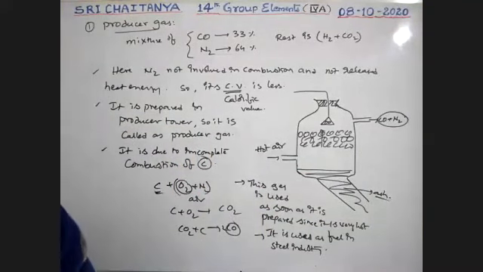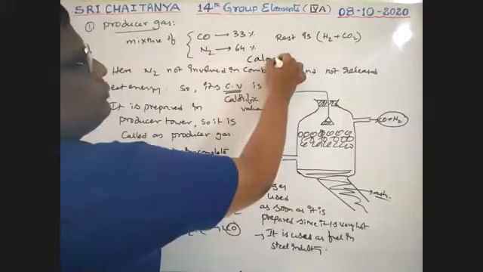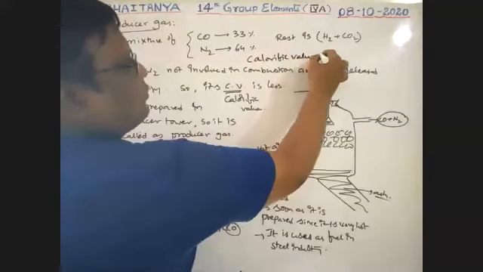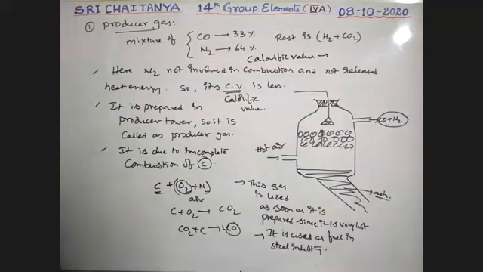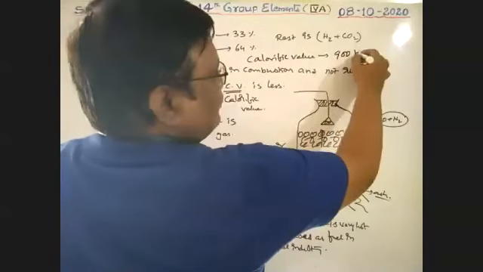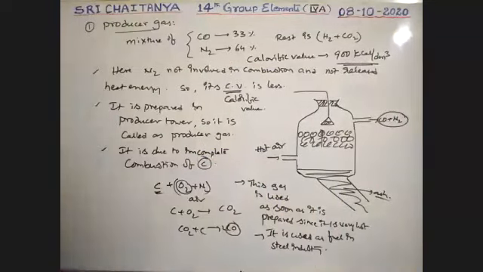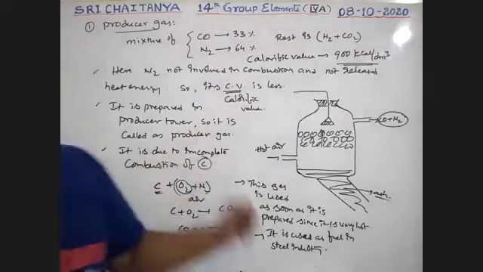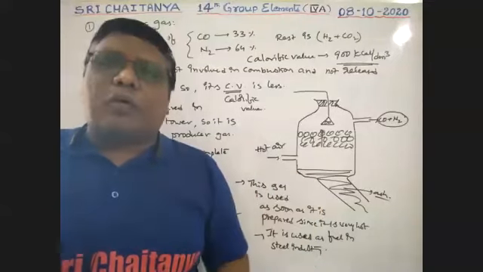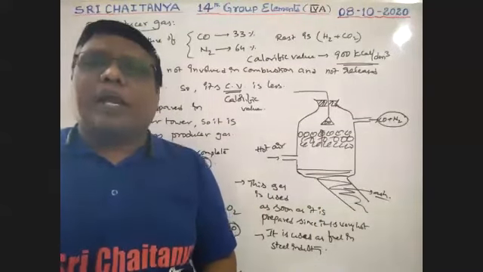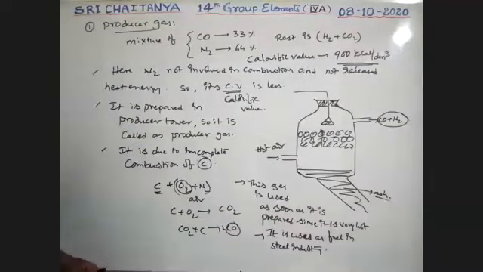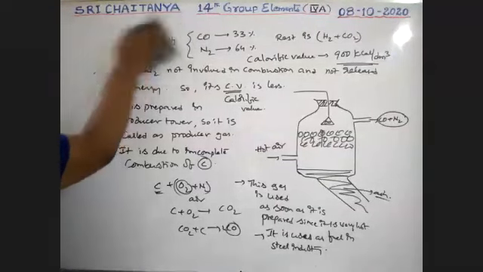This producer gas has a calorific value of almost 900 kilocalories per decimeter cube. So this is producer gas, a combination of carbon monoxide and hydrogen gas. Okay. Next subheading, water gas.